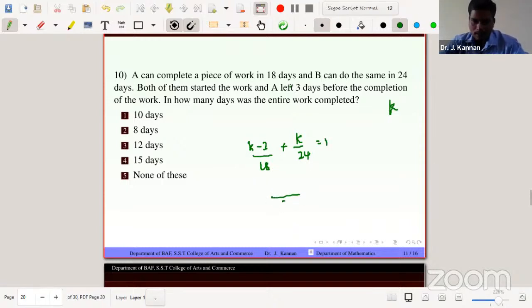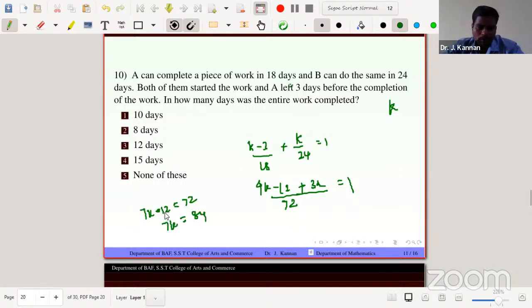So the LCM is 72. Multiply by 4: 4K minus 12 plus 3K equal to 72. So 7K minus 12 equals 72. So 7K equals 84, as minus 12 goes to the right side. So K equals 12 days. So K means B worked for 12 days, but A worked for only 9 days. The question asks for the entire work completed, so B worked for the entire work. So the answer is 12 days. Now let's check the answer.